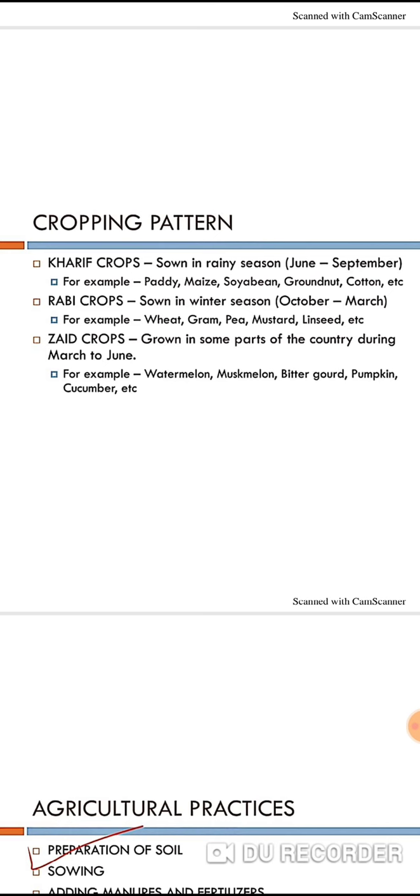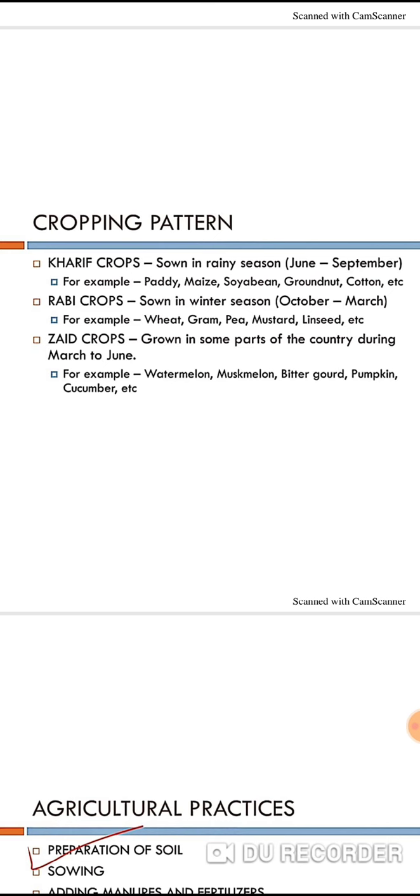Accordingly, there is a rich variety of crops grown in different parts of the country. Despite this diversity, two broad cropping patterns can be identified. I have added another one in this slide. Basically there are three patterns, according to the season. So one by one, see, the first one is kharif crops.